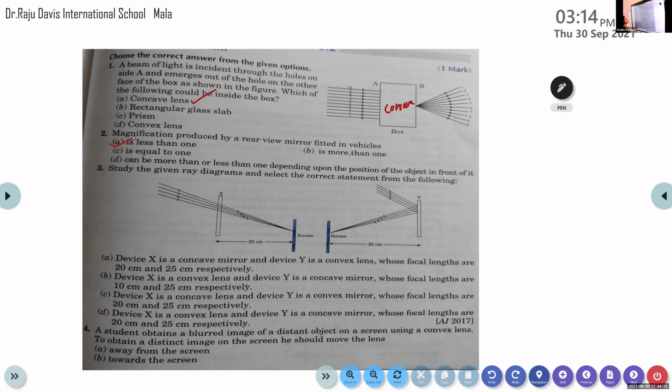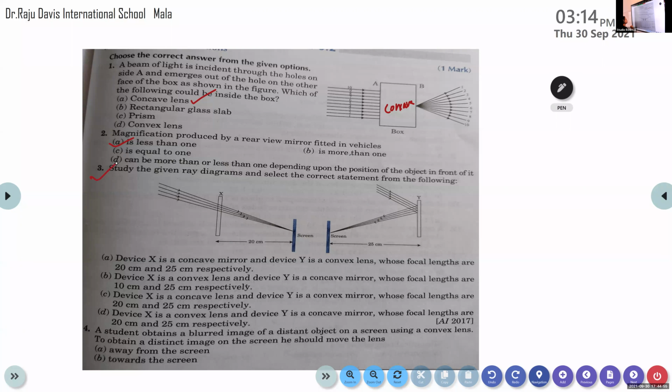Magnification produced by the rear view mirror. Actually, it is from the first part. We know which mirror is used as a rear view mirror in vehicles? Convex mirror. Okay. And what will be the size of the image formed by the convex mirror? Is it a larger size or a diminished one? That's what I am asking. Diminished. So what about the magnification? It is always less than 1. Magnification produced by the rear view mirror that is fitted in vehicles is less than 1.